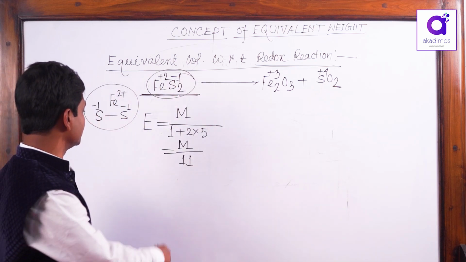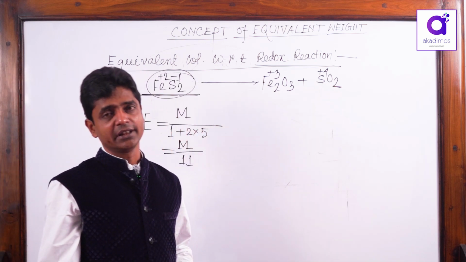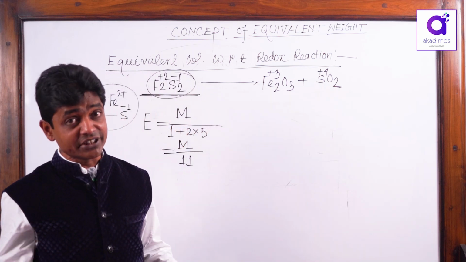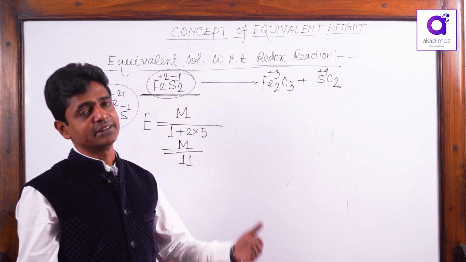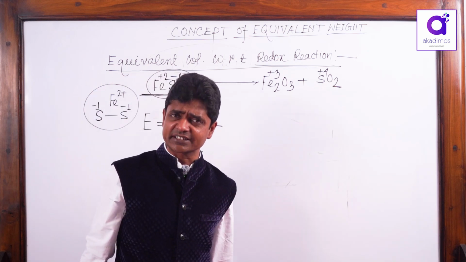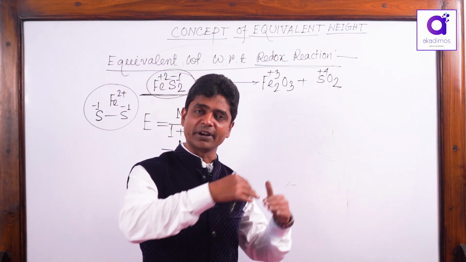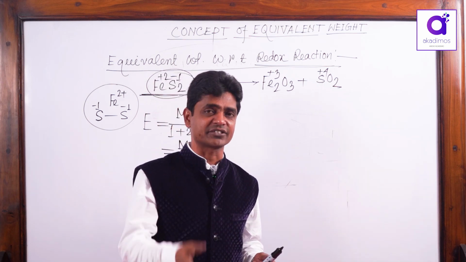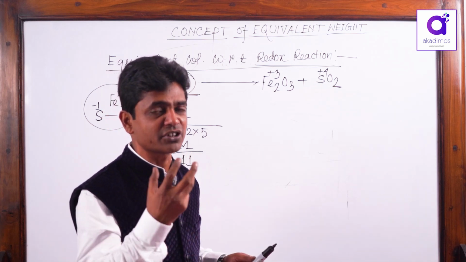In this way, you can easily get the equivalent weight of any element or compound when it undergoes a redox reaction. But the criterion is that you have to know the final product of the redox reaction. This redox may be oxidation or reduction. A complete redox reaction can be split into two different halves, oxidation half and reduction half. I always say the term transfer; that transfer may be loss or gain, both included in the term.